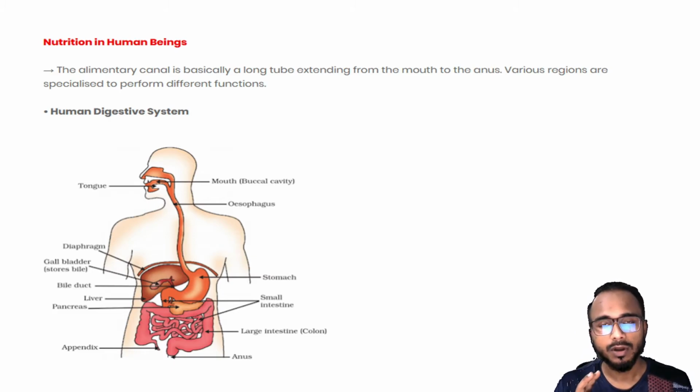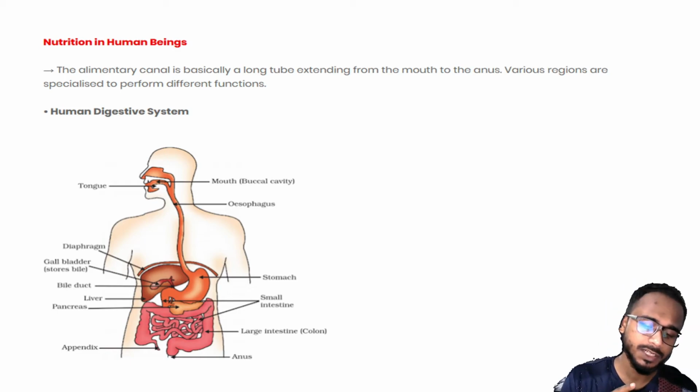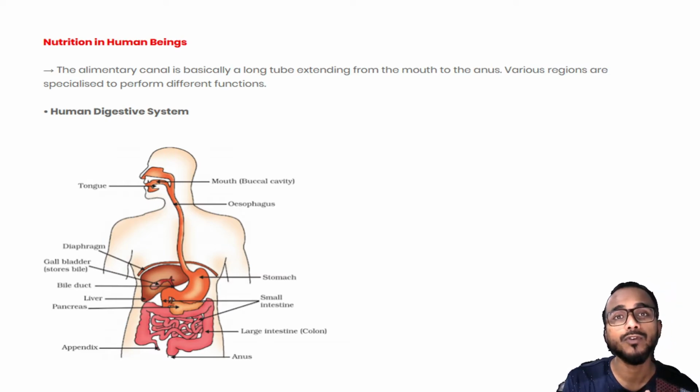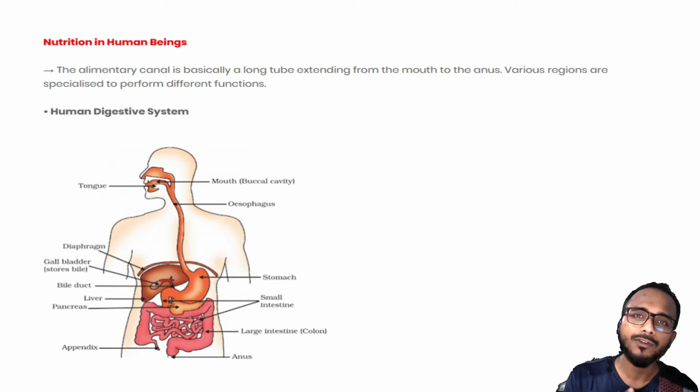Now in our stomach there is a juice produced, called gastric juice. That gastric juice has two important parts to it. One is hydrochloric acid. We all know HCl, it is an acidic substance. Second is pepsin.